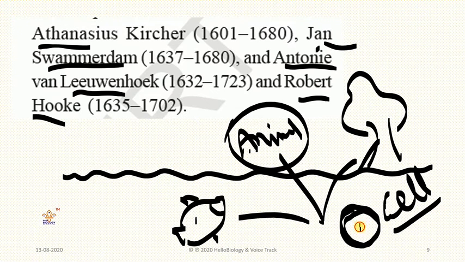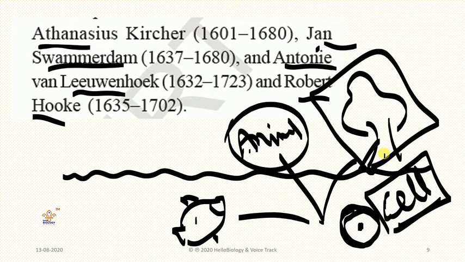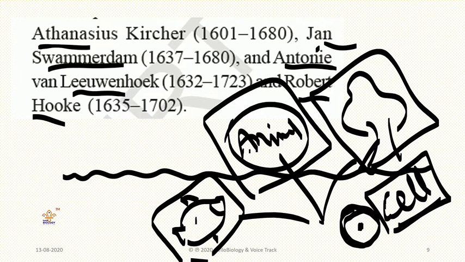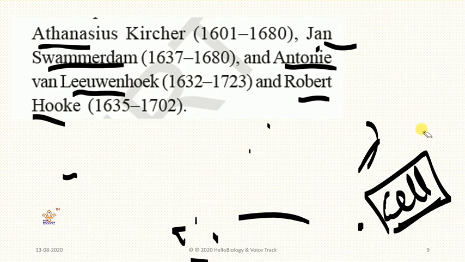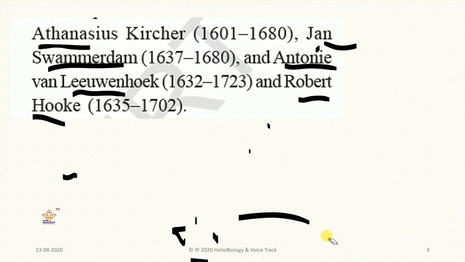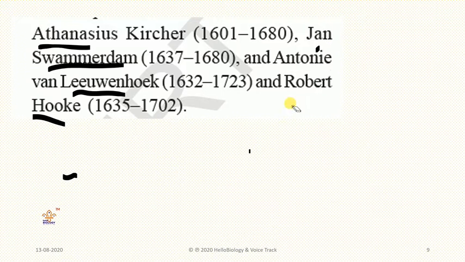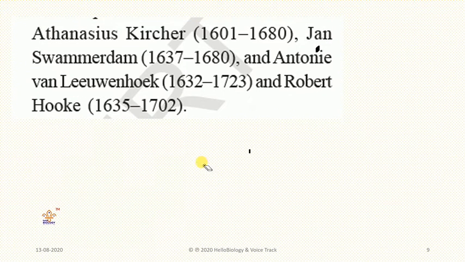Our body is made up of many cells. Trees are made up of many cells. Animals are made up of many cells. Aquatic animals are made up of many cells here. So every time we will discuss cell, cell, cell. What does it mean? Cell means the basic structural and functional unit of life.